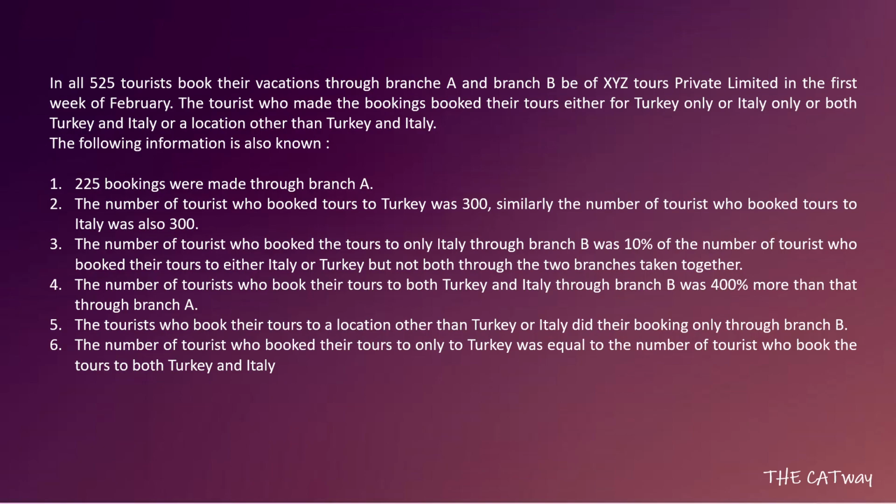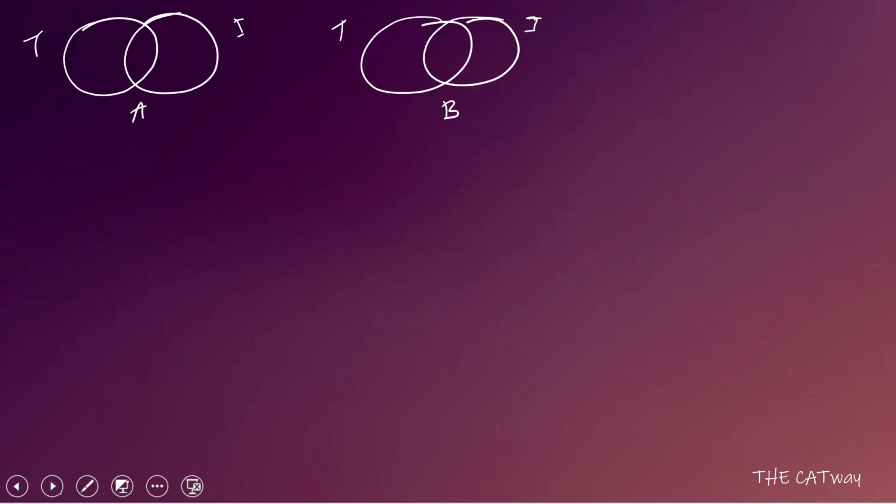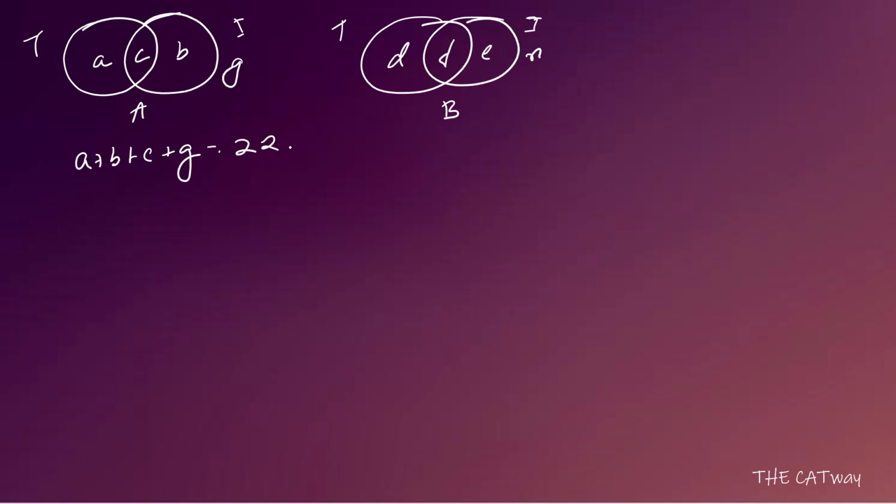225 bookings were made through branch A. Okay, so what are branch A values? They are A, B and C, and here they are D, E and F. Also there are people who did not go to any of the places, so G and N. So it is said that A plus B plus C plus G is equal to 225.